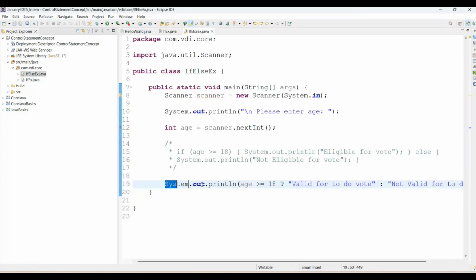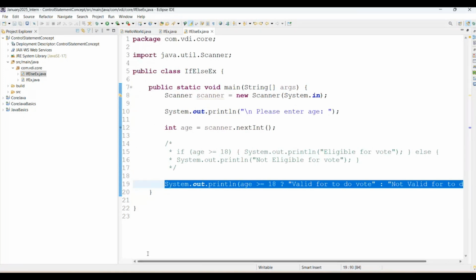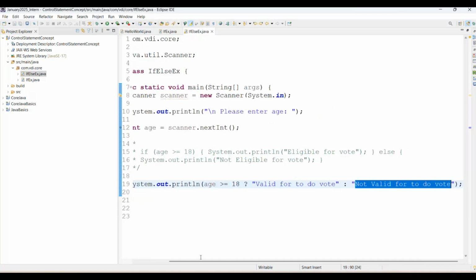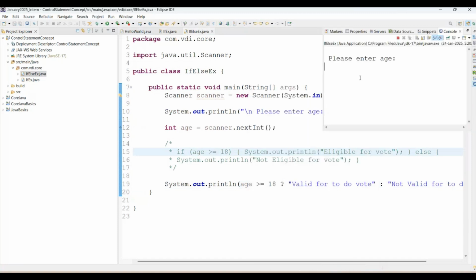Then see, this is the ternary operator. It means instead of using if else, you can simply use this syntax. Here is your condition, then a question mark, this is your positive expression, then a colon, this is your negative expression. Now we are just trying to run it as a Java application, and here I am passing age as 16.